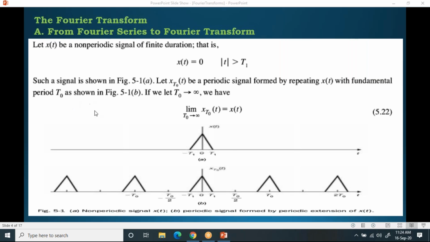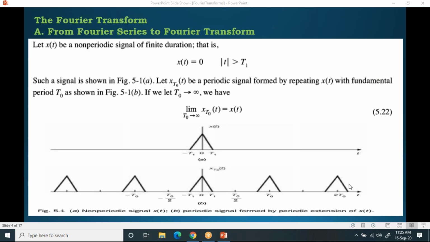Now what we are doing is extending this, repeating the same waveform for every t naught, and letting t naught extend up to infinity. That means I will have so many terms on either side. If I repeat it, this is the waveform for that. For every t naught, the same waveform is repeating like this.